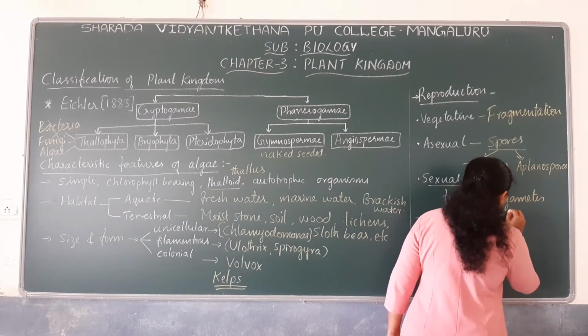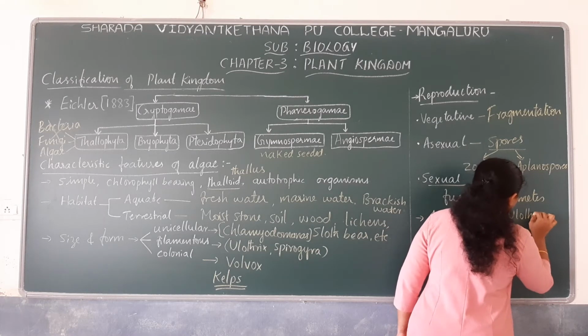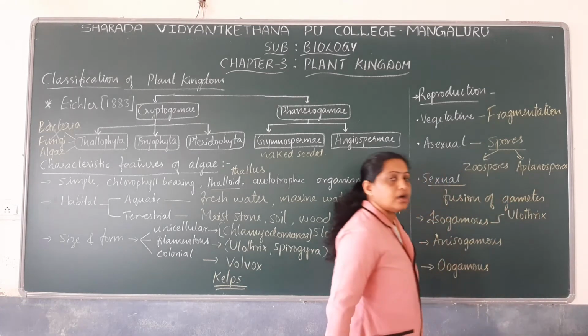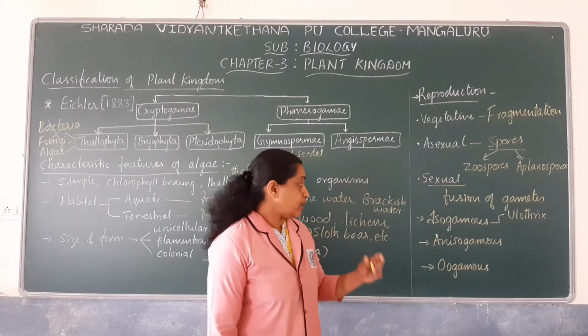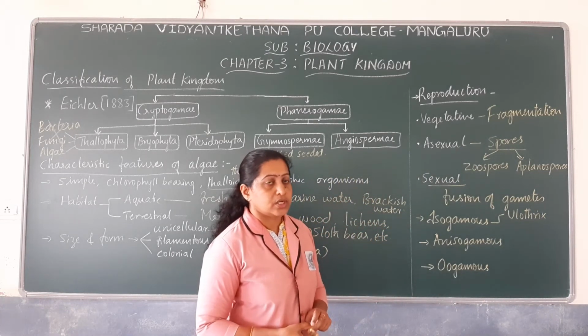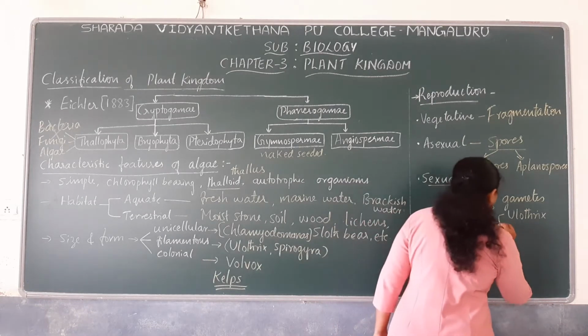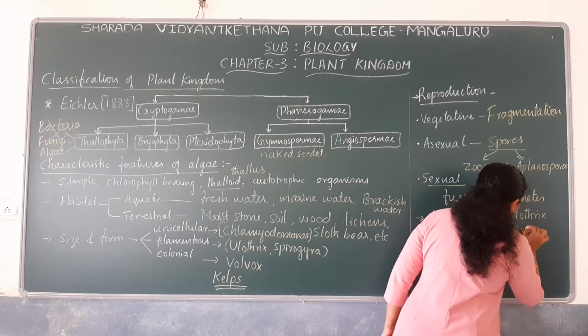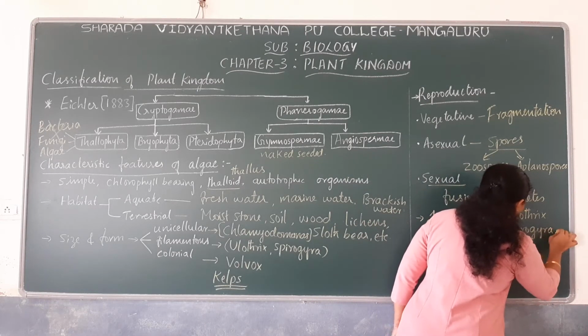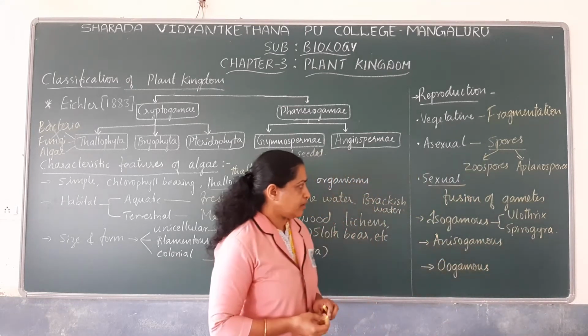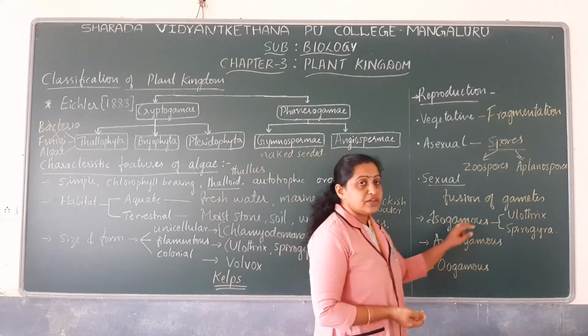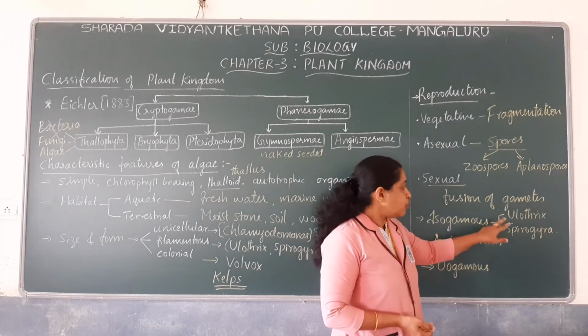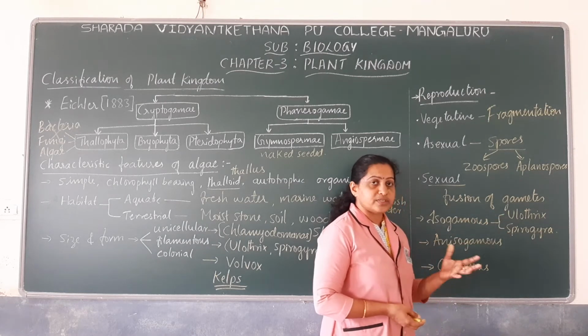The alga Ulothrix undergoes isogamous mode of reproduction. Spirogyra also undergoes sexual reproduction by isogamy. But there is a difference between Ulothrix and Spirogyra in the mode of sexual reproduction.